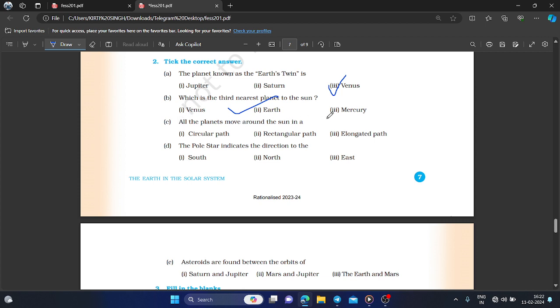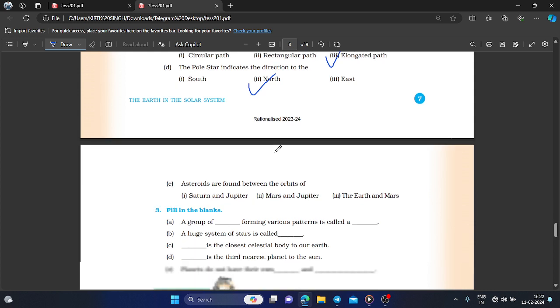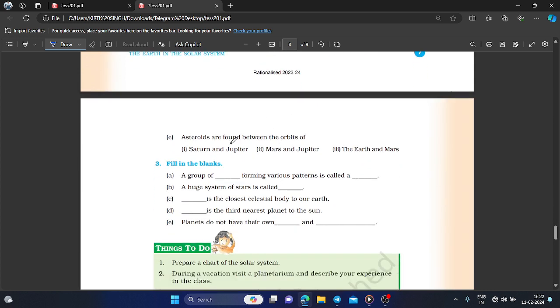So all the planets move around the sun in an elongated, a very long, path. The pole star indicates the direction to the north. Sometimes it is called the north star. Asteroids are found between the orbits of Mars and Jupiter. I have told you before that the asteroid belt is found in between Mars and Jupiter.